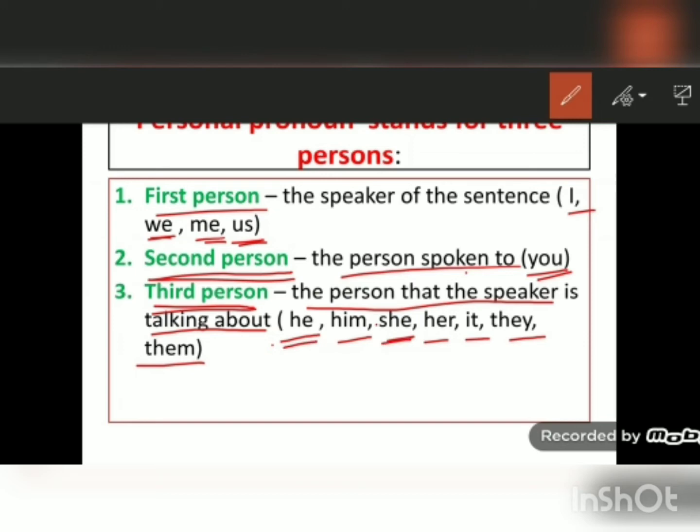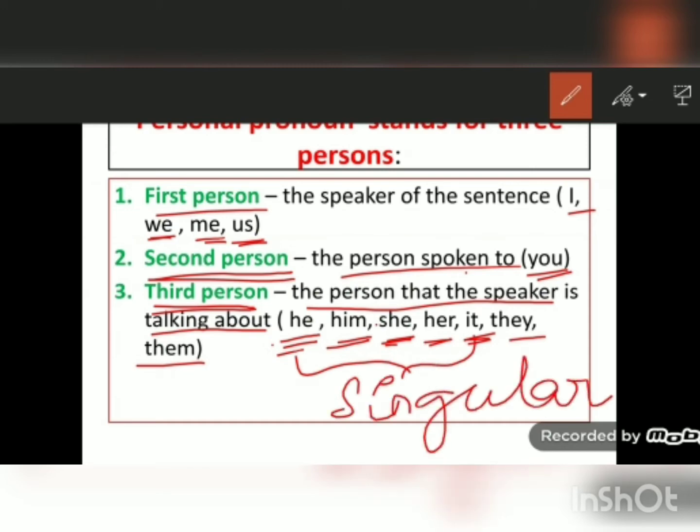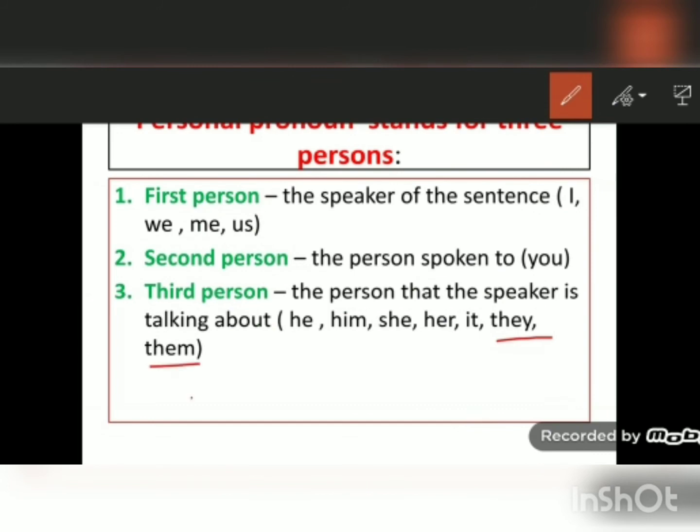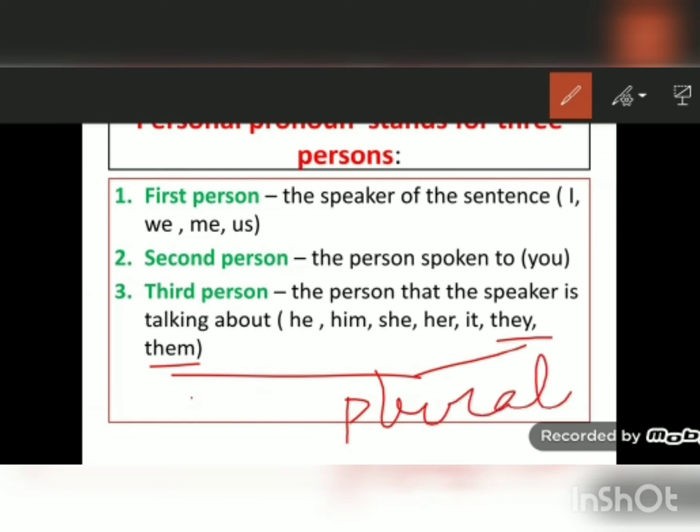Here he, him is used for masculine gender, she, her is used for feminine gender, it is used for neuter gender, and these all are singular pronouns. They and them are plural pronouns.